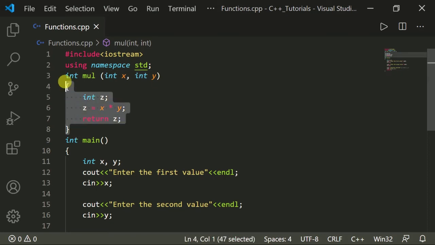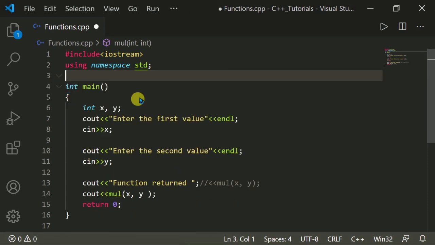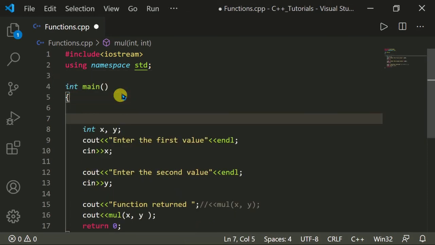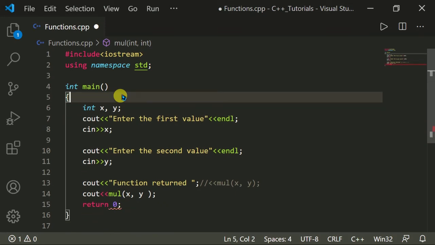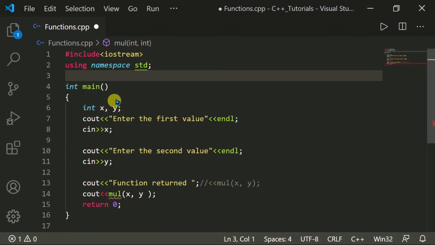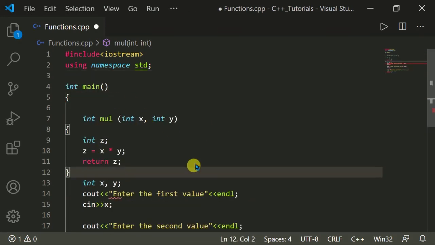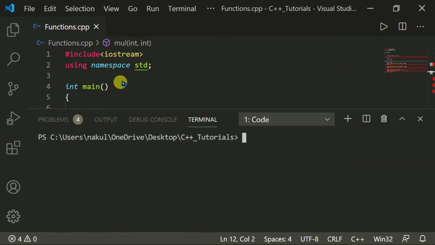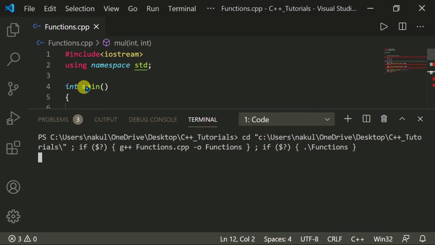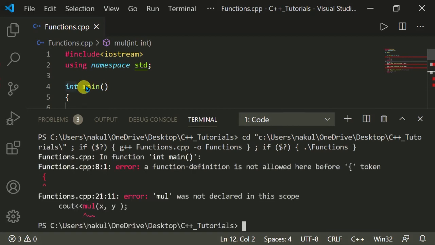I have declared the function outside of the main function. If I cut it from here and paste it inside the main function, it will cause an error, because C++ reads from top to bottom. Here you can see mul was not declared in this scope: cout mul x comma y.